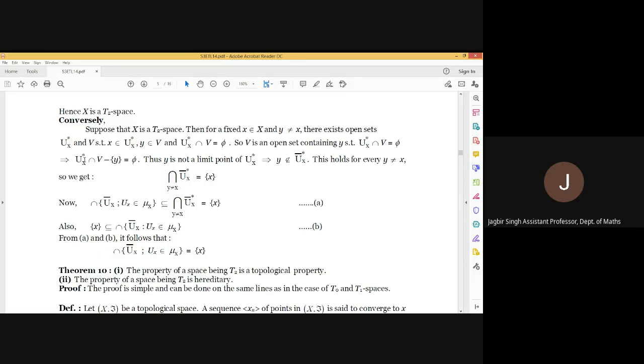Means y does not belong to ux star closure. And this holds for every y. It means we can say that the intersection of all the neighborhoods for which y is not equal to x is singleton x.